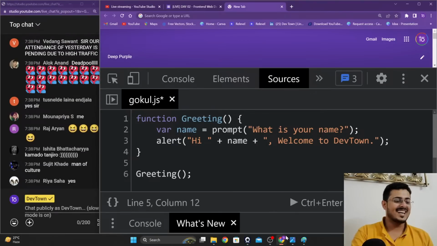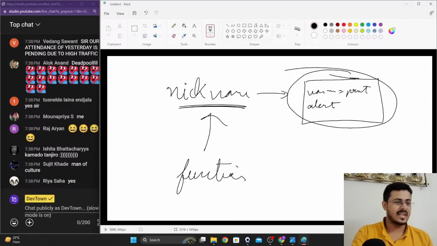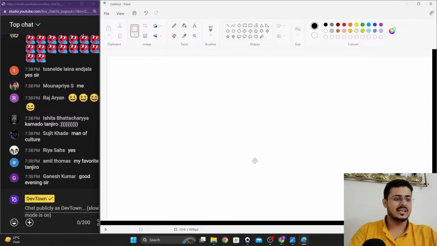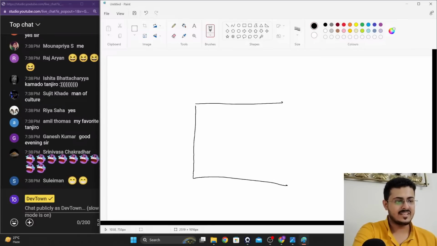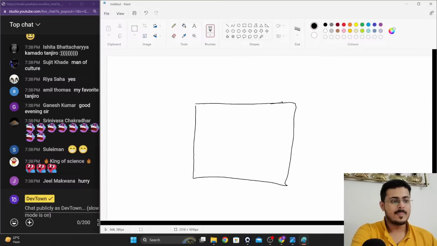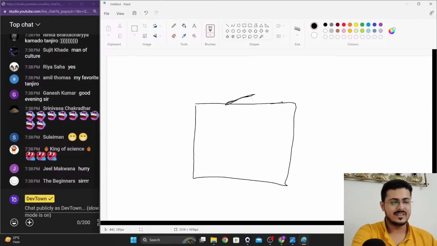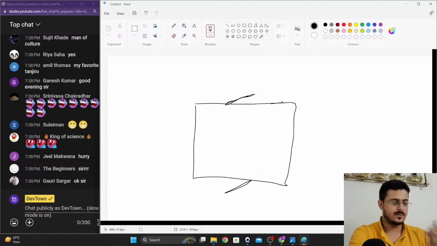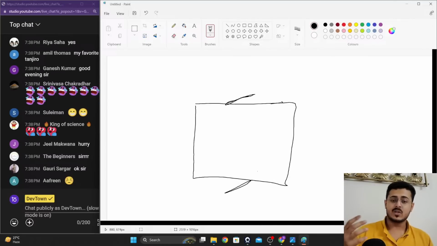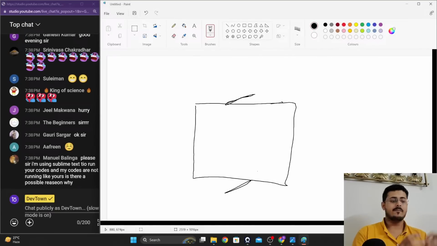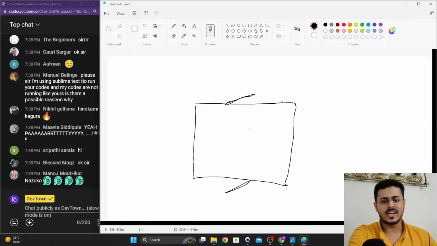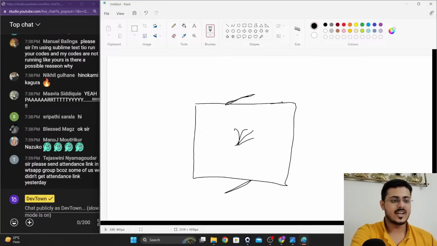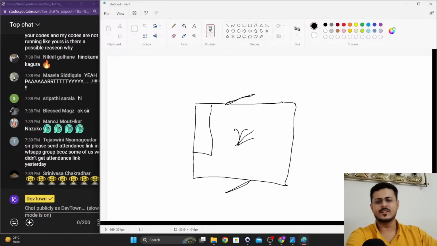So let's open up Paint for that, guys, and let's assume this is the party that Deadpool is organizing. This is the event wherein Deadpool is organizing the party. Inside this party, you have an entry gate and an exit gate. The entry is the place where all the people from the DevTown community would enter the party, and the exit is where all the people will leave the party. Inside the party, Deadpool has organized a lot of different stuff for us. He has organized a fountain of champagne. He has organized a live buffet for all the non-vegetarian people.